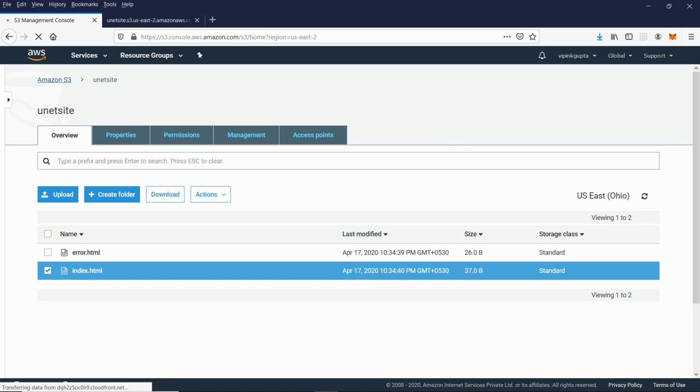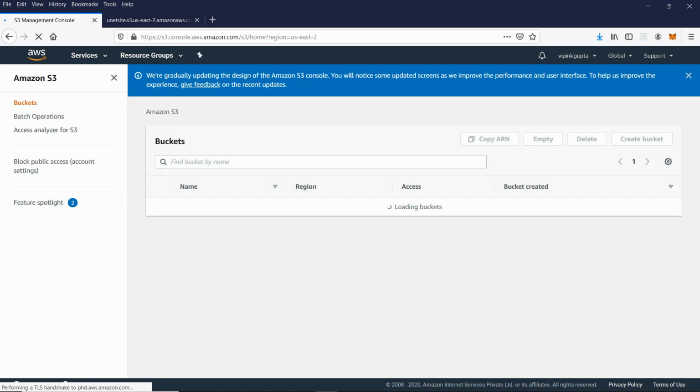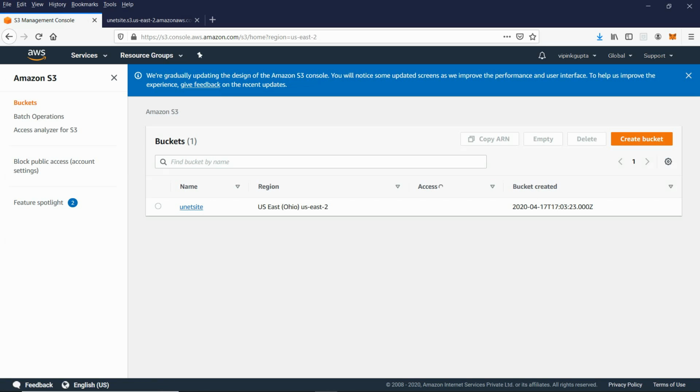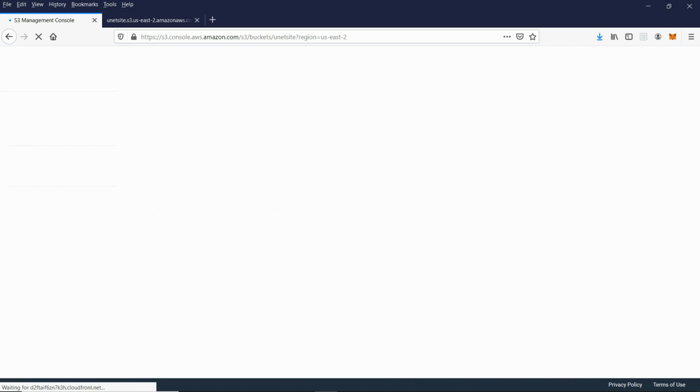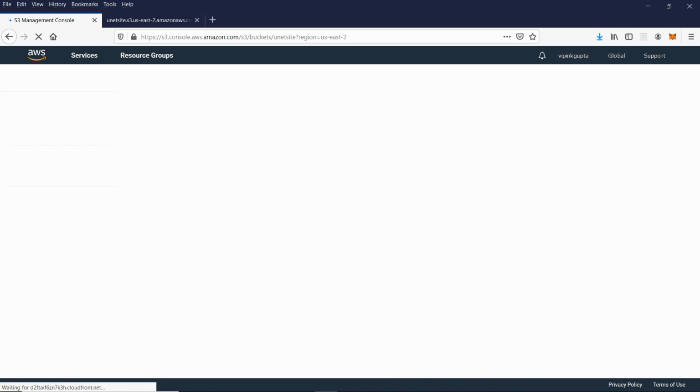Due to internet speed, it is a little bit slow. Again click. What is it saying? Access not public. Now how are we going to make this public?